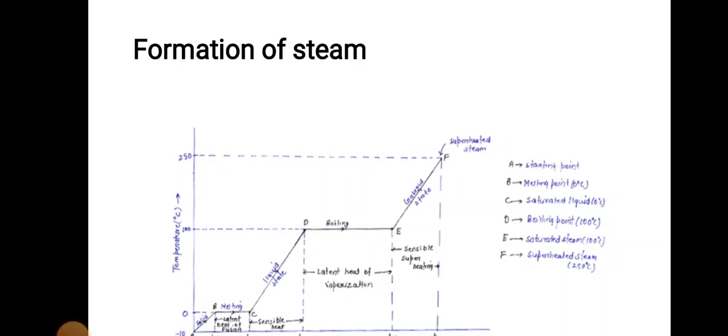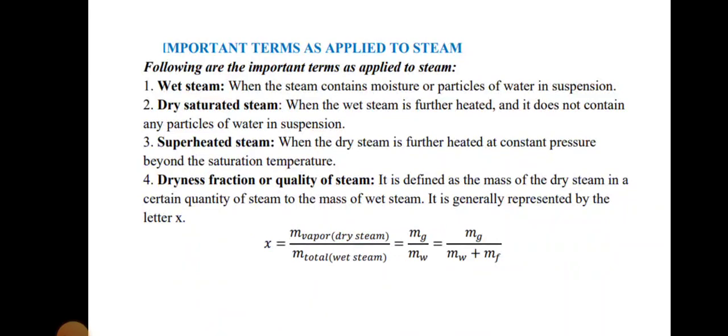This is the formation of steam process. Then the important terms applied to steam. First of all, wet steam. When the steam contains moisture or particles of water in suspension, that is wet steam. Dry steam means when the wet steam is further heated and it does not contain any particle of water in suspension, that is dry steam.